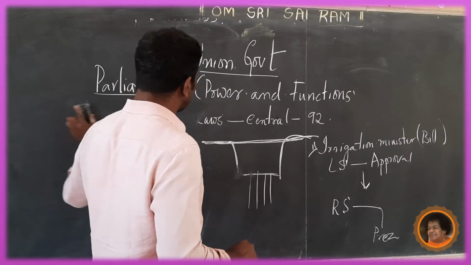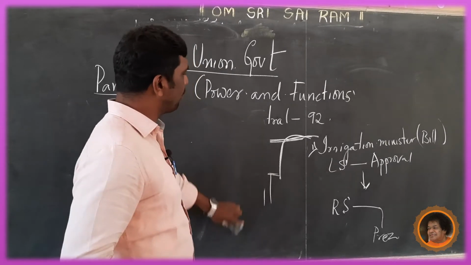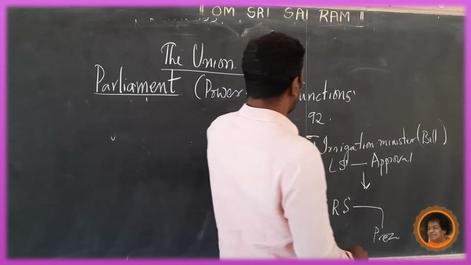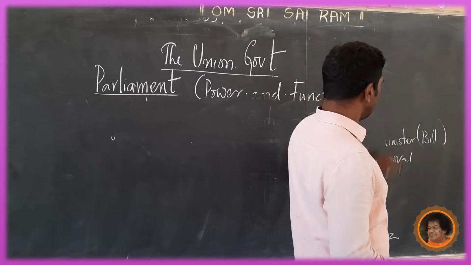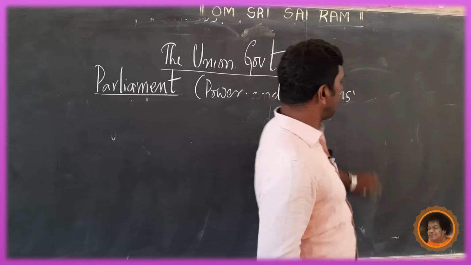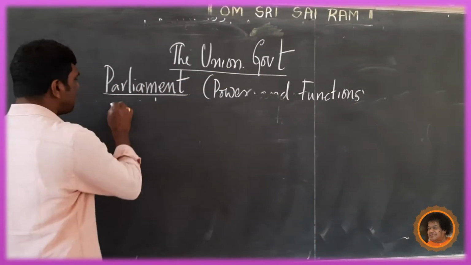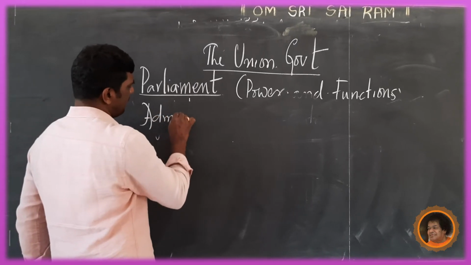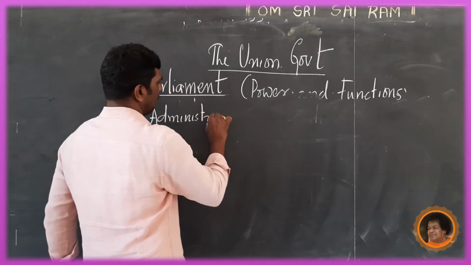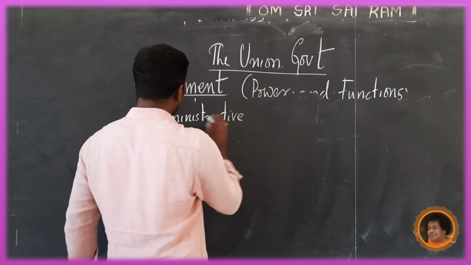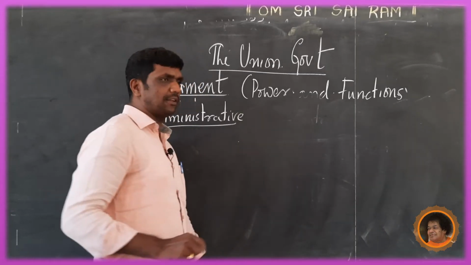Parliament means Sansad; it represents both the houses and the executive. Executive means mainly the cabinet.